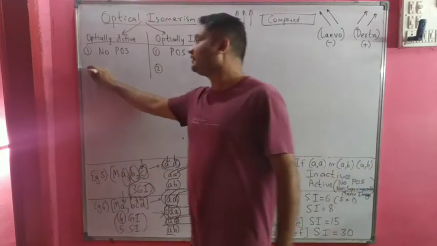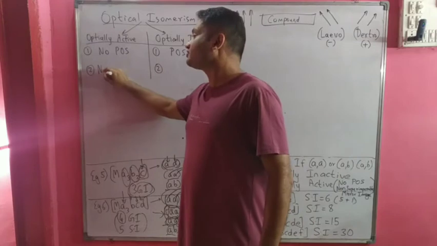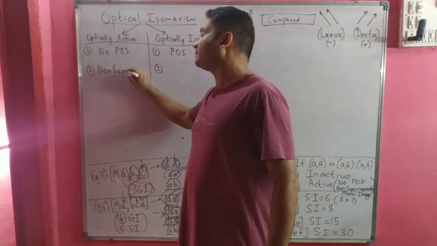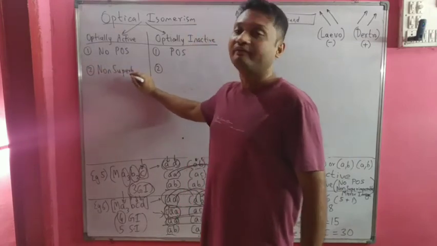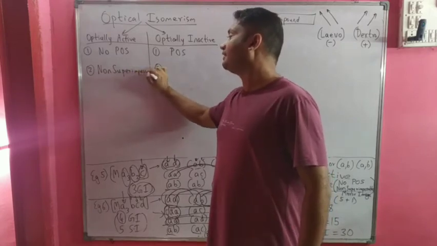Second thing, in case of optically active compounds, we have non-superimposable mirror image.